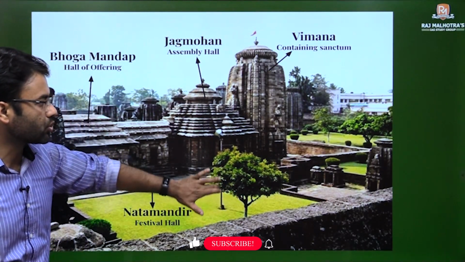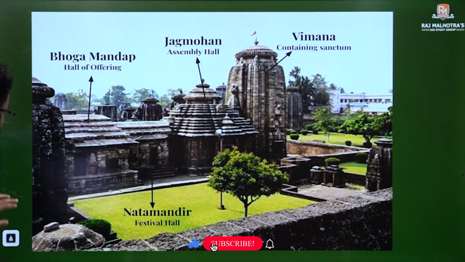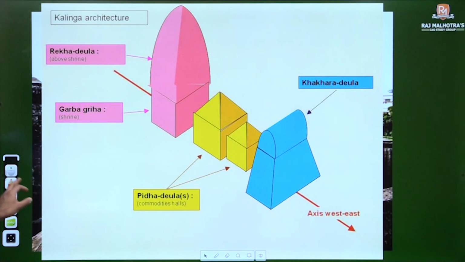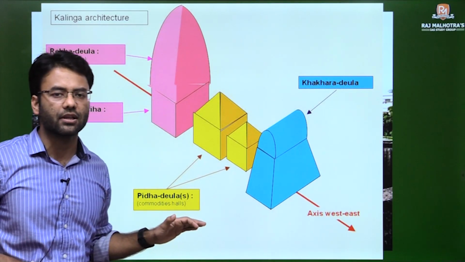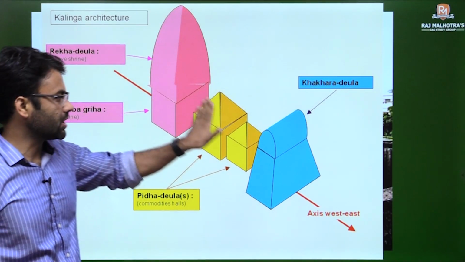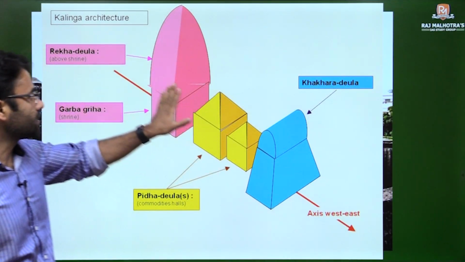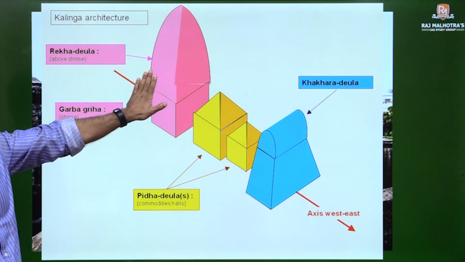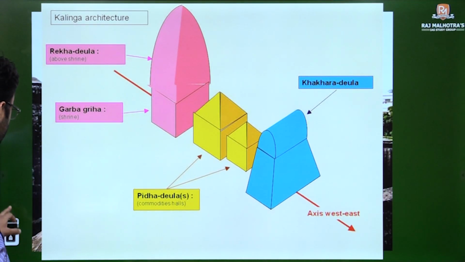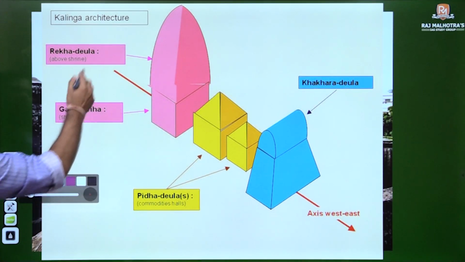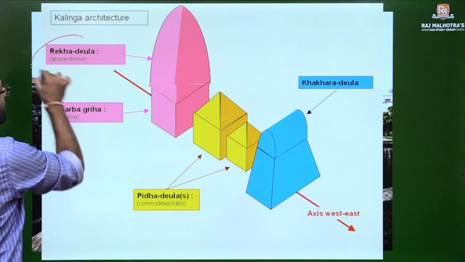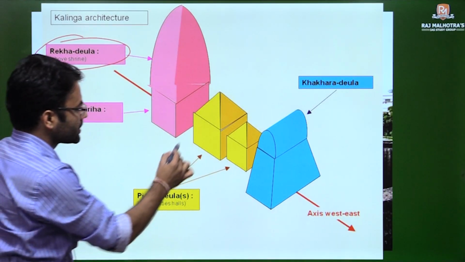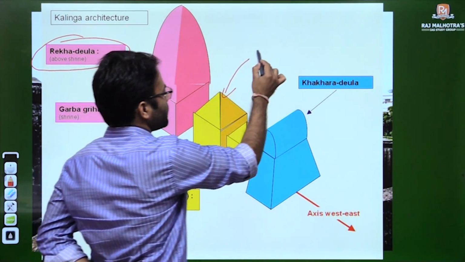Let me show you a diagram for your better understanding. It has three parts. First, the main shikhar, which contains the Garbhagriha, is called Rekha Deol or Deol, and then this part is called Jagmohan.